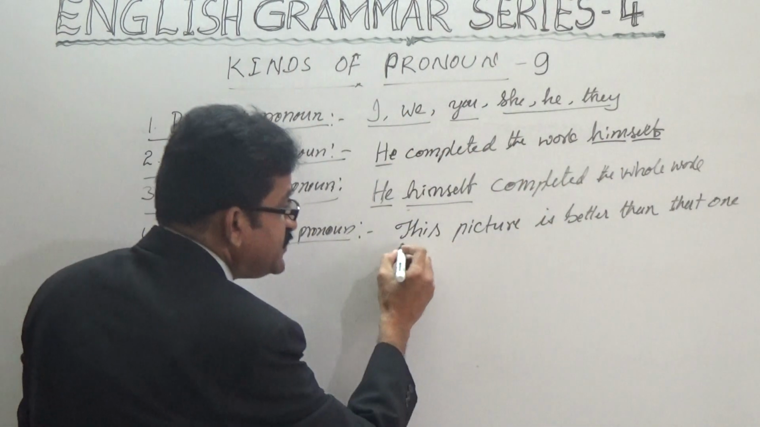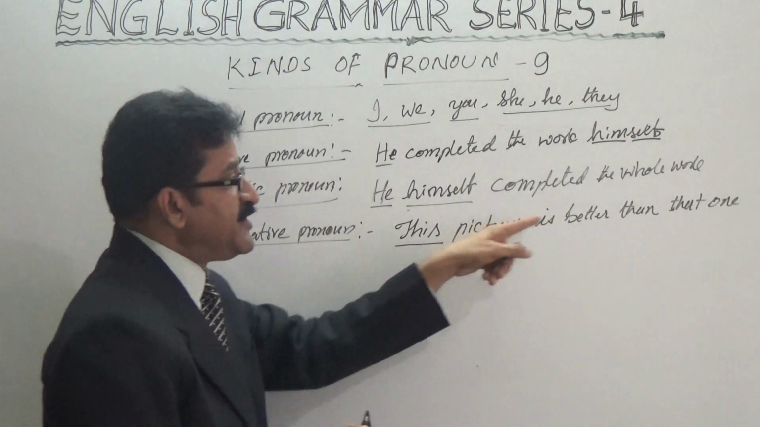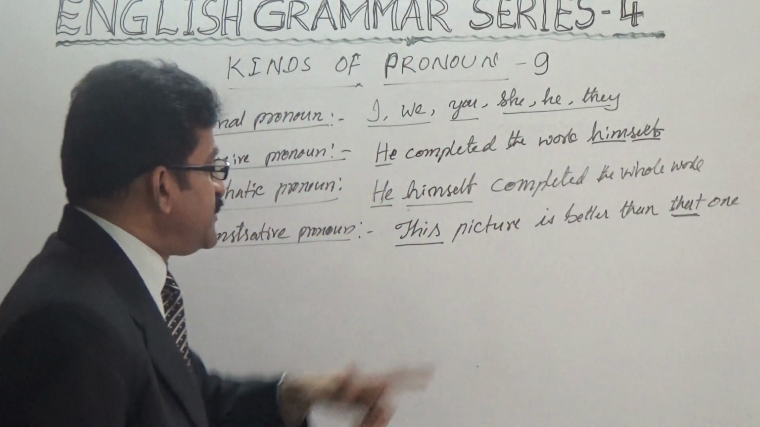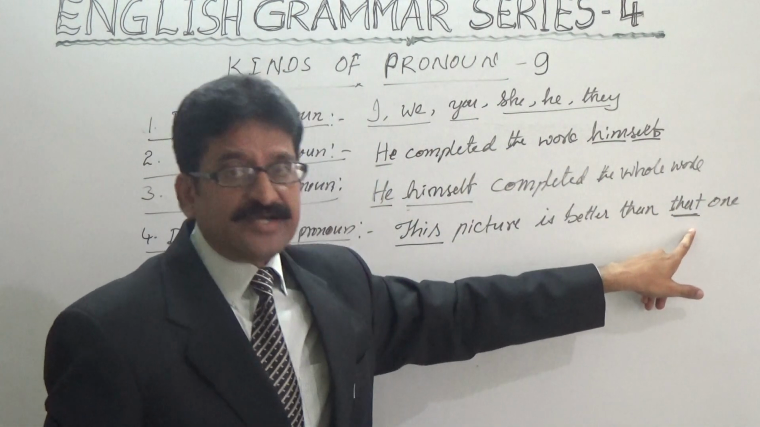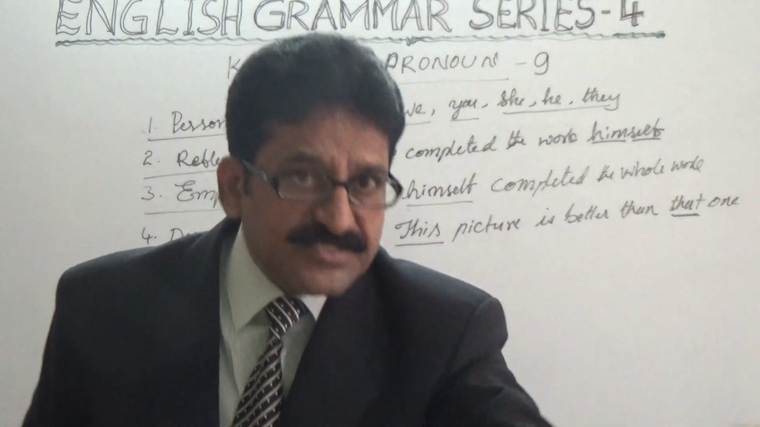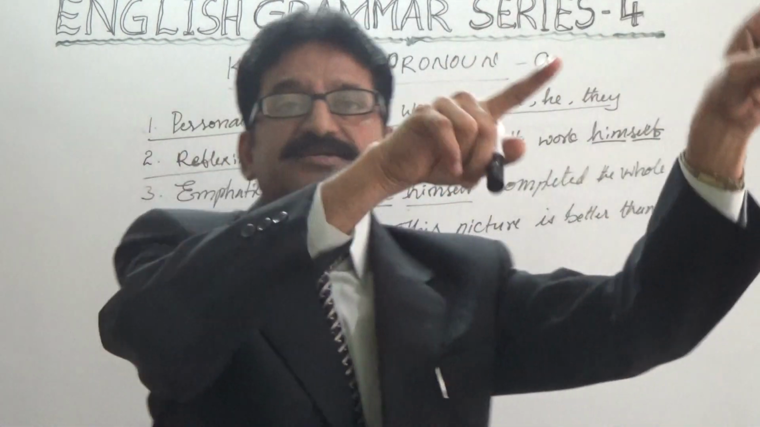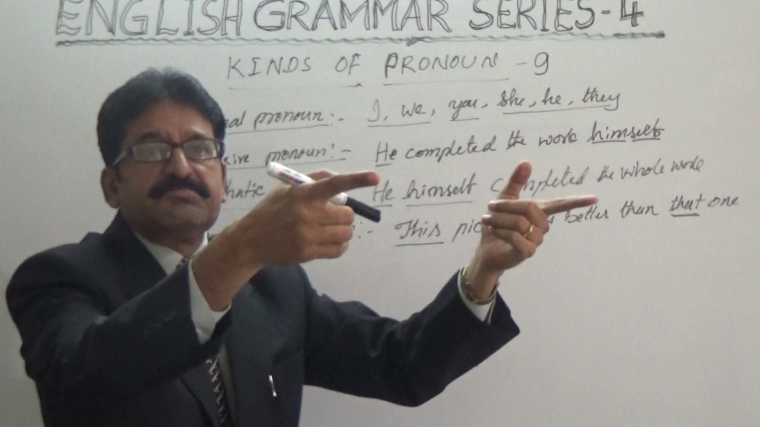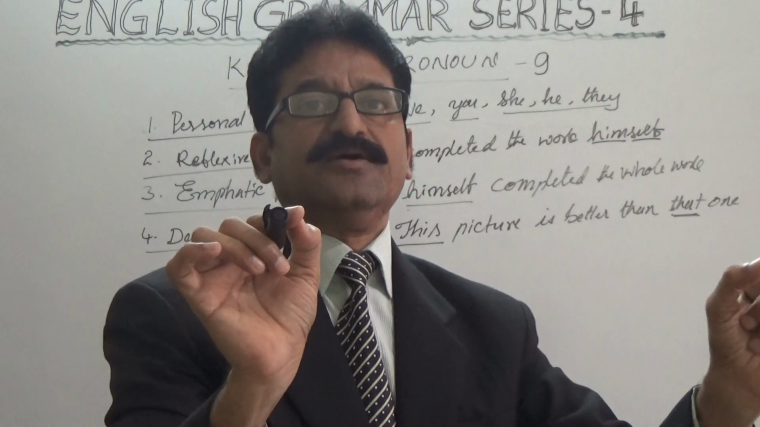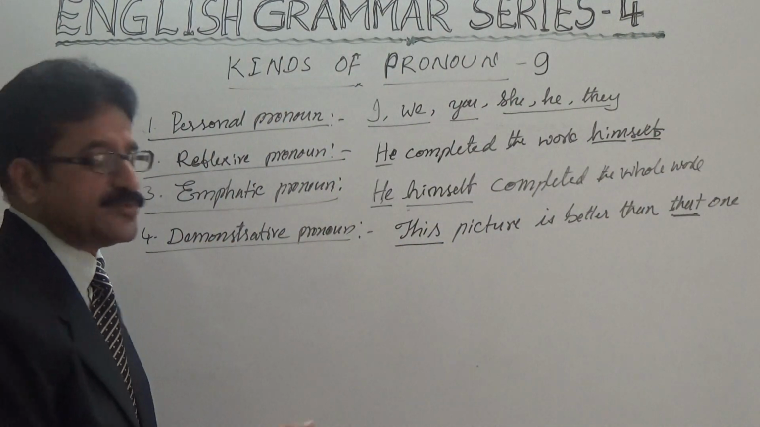See here, this picture is better than that one, isn't it? See here, this and that, these are pointing out something. This picture is better than that picture. If this and that are pronouns, this means demonstrating something. Like that, the pronoun which is used to demonstrate something, to point out something, are called demonstrative pronouns.